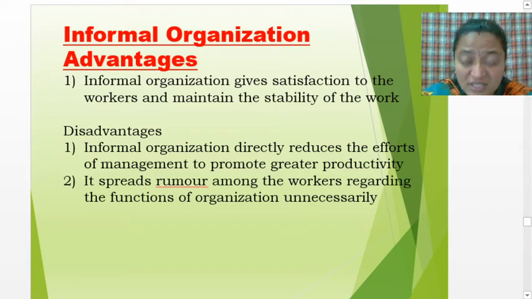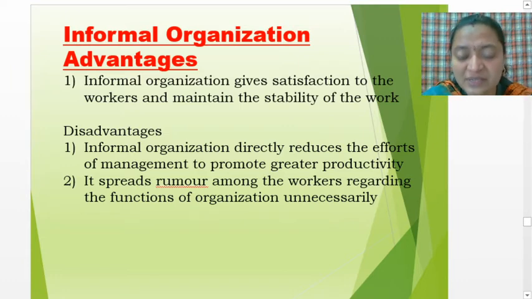If they want to do the work, they can do it; if they don't want to, they need not. If such things are followed, the organization will not have proper discipline maintained. Then certain disadvantages are there.